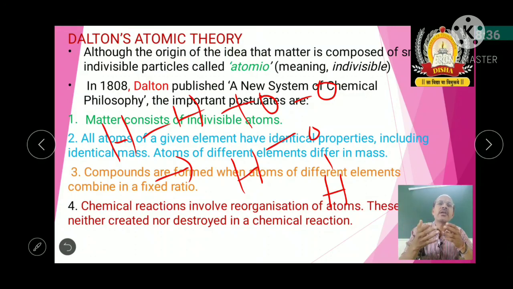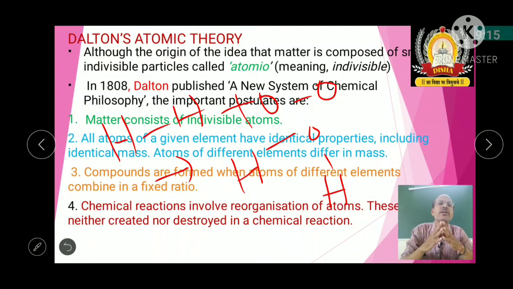For example, if you take the copper atoms, all the copper atoms show the same mass, same structure, same kind of physical and same kind of chemical properties. But at the same time, what he pointed out is that atoms of different elements differ in mass. That means the atomic mass of copper is totally different from that of nitrogen or hydrogen or oxygen, whatever it may be. So every atom, every element has its own identity.